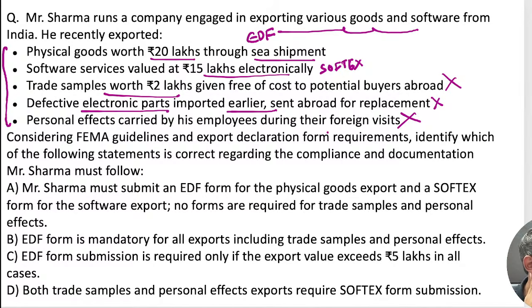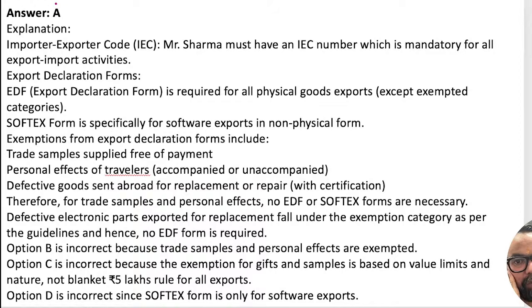So what is your correct answer, guys? Option A. Option A means Mr. Sharma must submit EDF for the physical goods and Softex for the software. No form is required for the trade sample. 100% option A will be the right answer for this one, right? Easy one, I guess, everyone. Next one, guys.